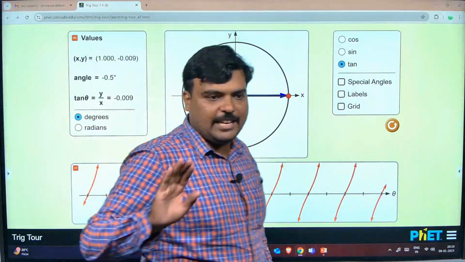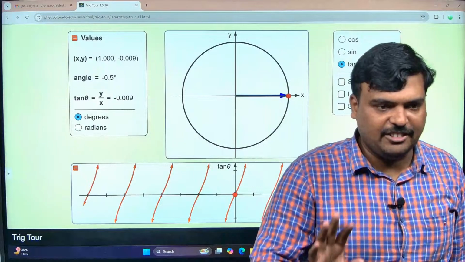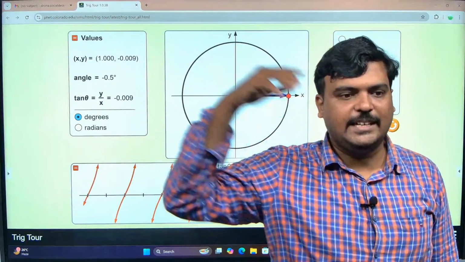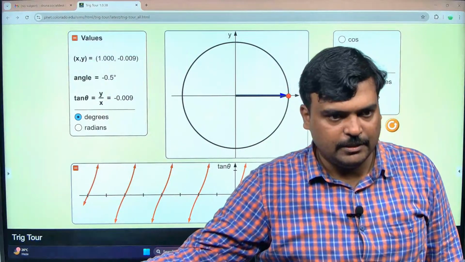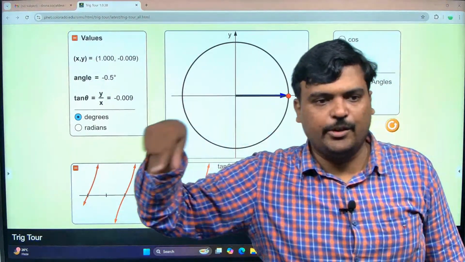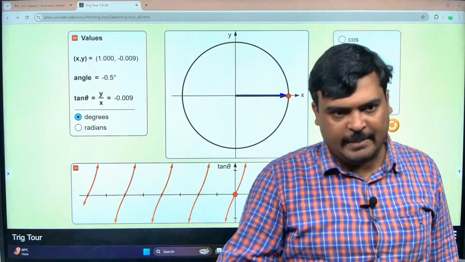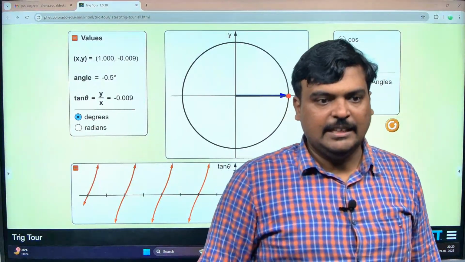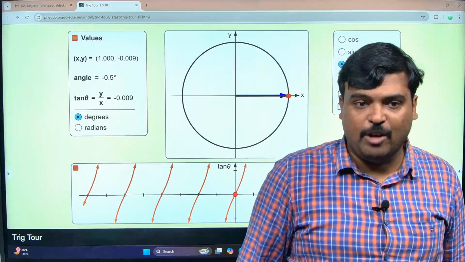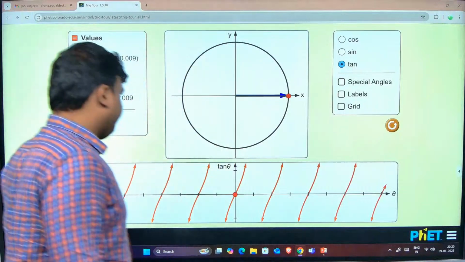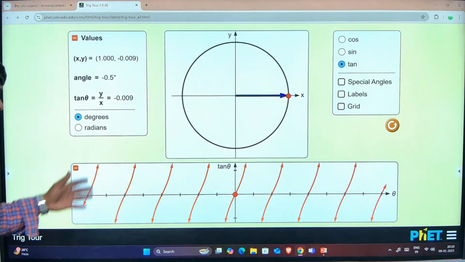Okay, so this is how my sin graph and cos graph came. I took a unit circle, and just noting my opposite, it becomes the sin value. When I measure my angle and my opposite, it becomes sin, and when I take adjacent and my angle it becomes what? Cos, and the ratio of those both will become what? Tan. Clear, guys? Okay, nothing else much here in this simulation.